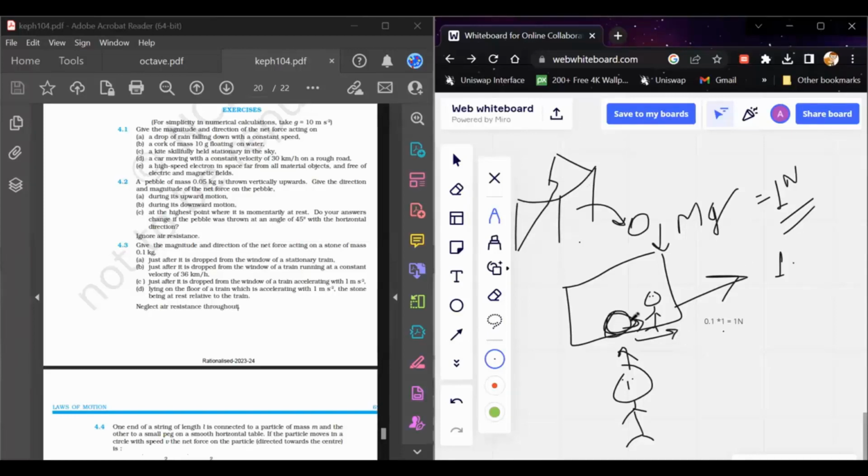So this friction force is causing the motion of the stone. All right, so that is about this question.